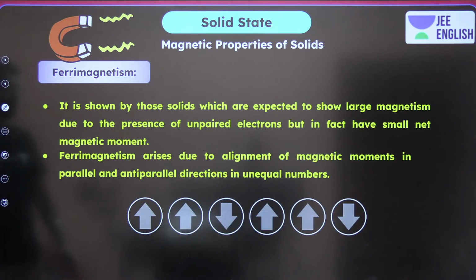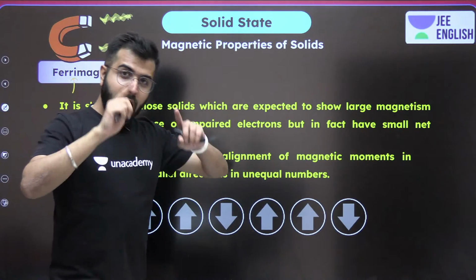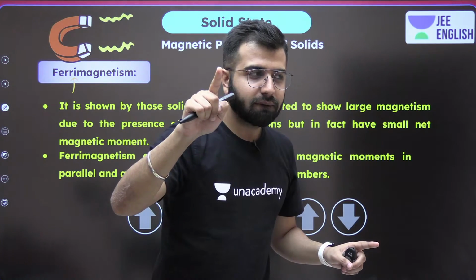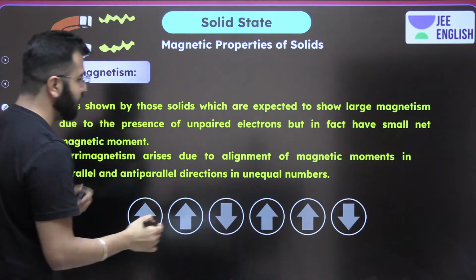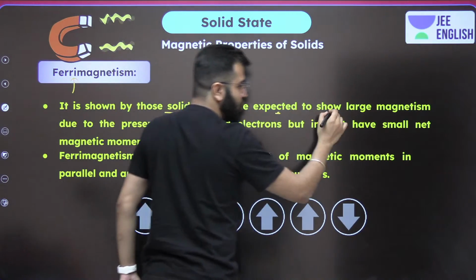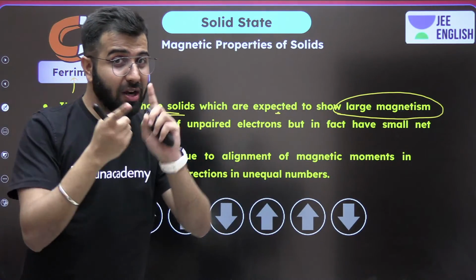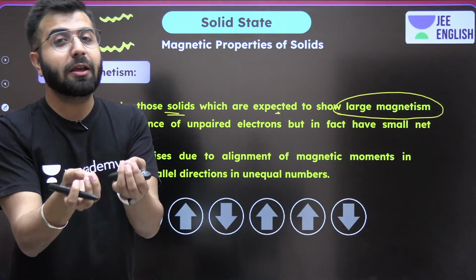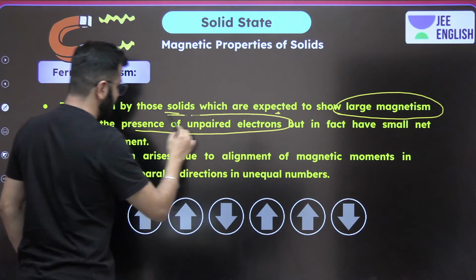And now let's talk about ferri. In this case, opposite magnetic moments will be there, but not in equal numbers. That's it. Okay? So now over here, these solids were expected to show large magnetism, just like ferro. They were not expected to be para. These were expected to be ferro, due to the presence of a large number of unpaired electrons.